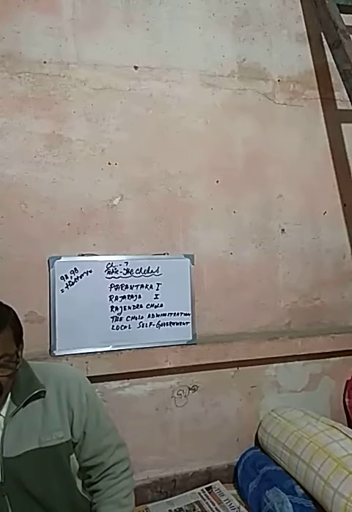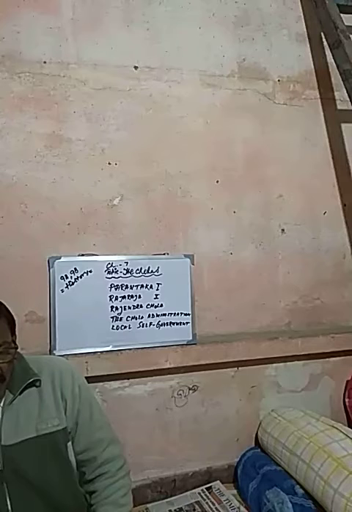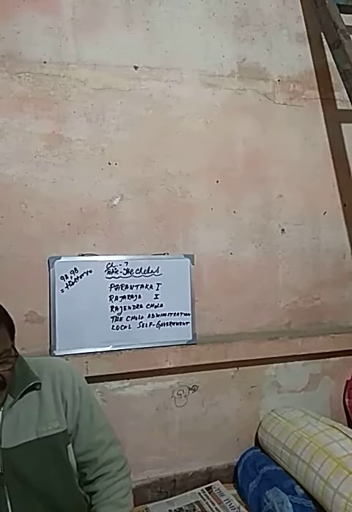Rajaraja 1 developed a very powerful navy because he felt that trade through the sea route was very important to them.